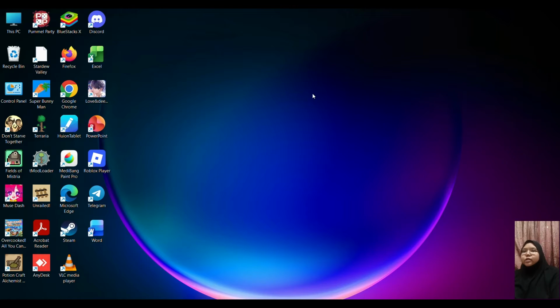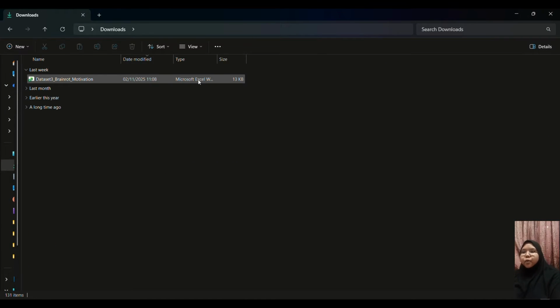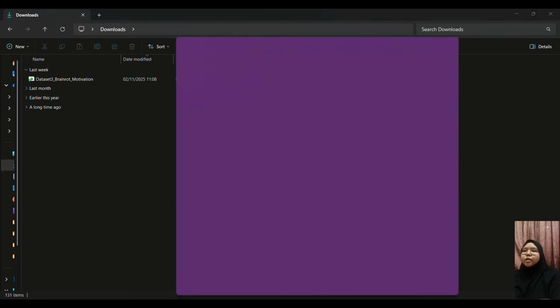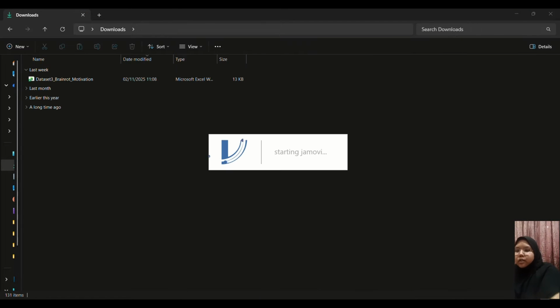So now for importing the dataset, I'll be using Jamovi to analyze the dataset that is provided for this topic. To import, firstly, you have to download it. Specifically, you have to download it in the form of a Microsoft Excel worksheet. And when you launch Jamovi,